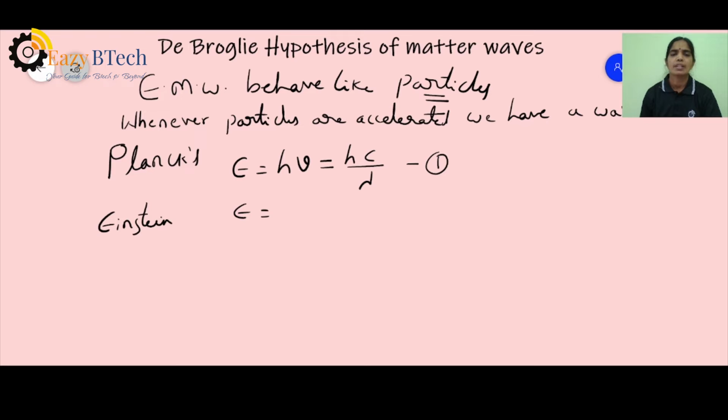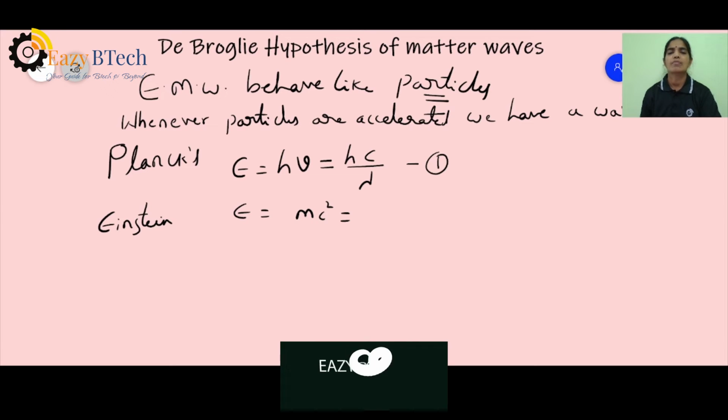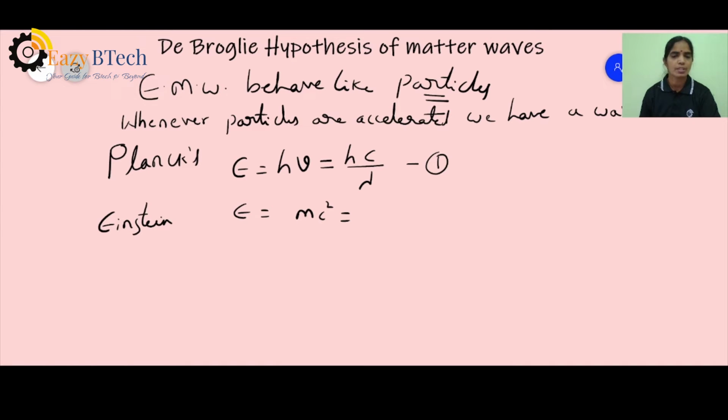According to Einstein, the same expression of energy is given as mc square, where m represents the mass of the particle and c represents the velocity of the particle. So I can write E equal to mc square, numbered as expression 2. So I have hc by lambda equal to mc square. Now one c gets cancelled.